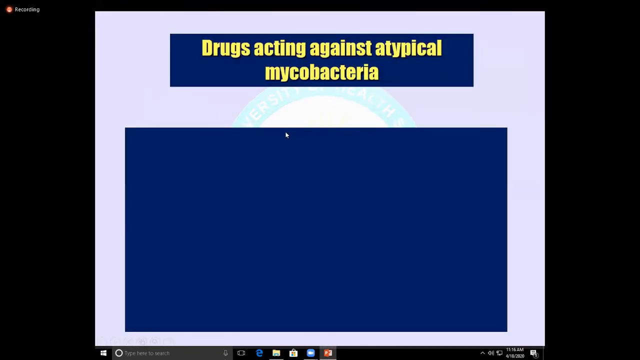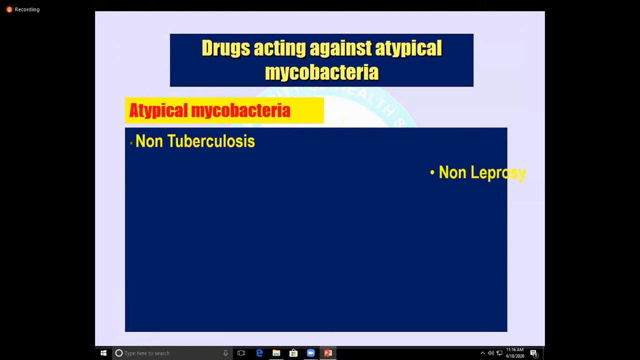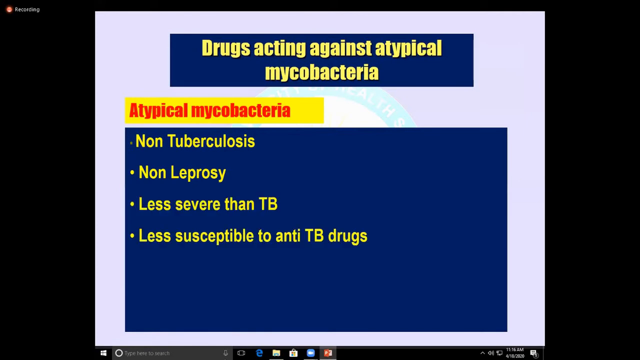Now the drugs given against atypical mycobacteria, also called non-tuberculous mycobacteria, and the treatment is different. These mycobacteria do not produce leprosy. They are less severe than TB and less susceptible to anti-tuberculous drugs.